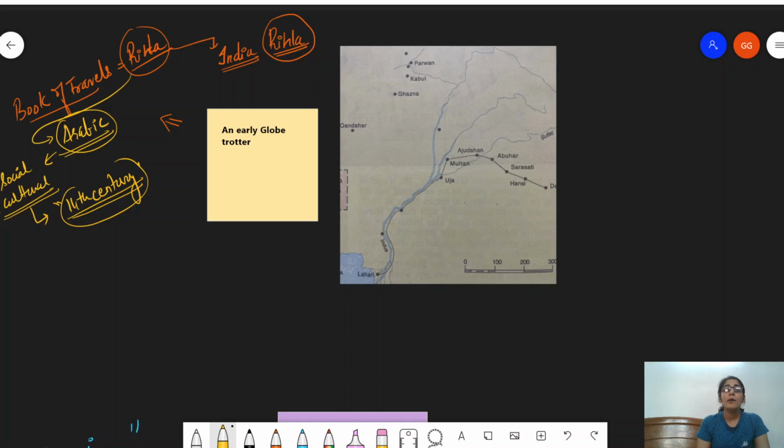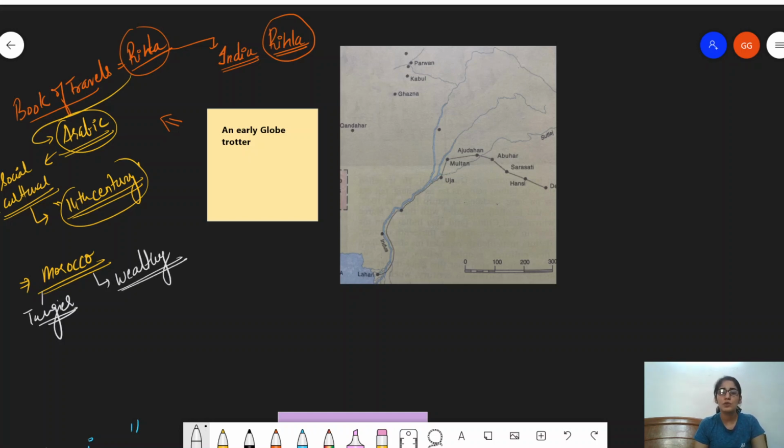Now, where was Ibn Battuta from? Ibn Battuta was from Morocco. So he was a Moroccan traveler, right? And he was born in Tangier, into one of the most educated families of the place. So of course we understand that he came from a wealthy background. And when I mean wealthy, not in just terms of economic wealth, but also social wealth, right?